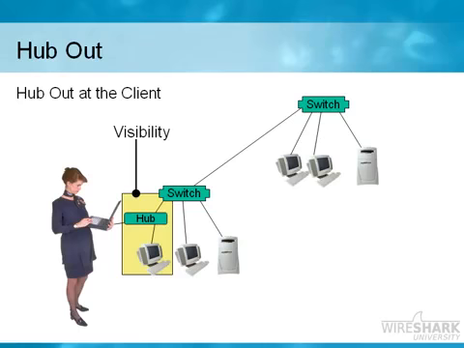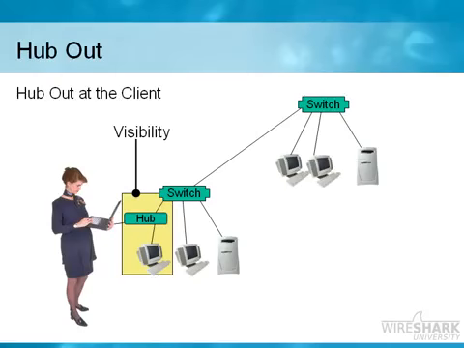Now, this is one of my very favorite configurations for troubleshooting network performance. Ideally, you don't want to be sitting in the wiring closet very far away from the users that are complaining. If you can find one user who will allow you to hub out their traffic and let you watch their system as they're experiencing performance problems, you not only get to see what's going on the user's screen and see how the user deals with it and what they consider a delay and what they consider an outage and those kinds of things, but also all of your time measurements are done very close to the user, as opposed to being far away at the other end of a communication.